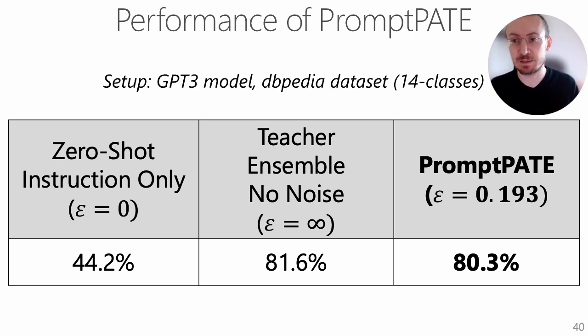If we analyze the teacher ensemble, so without any privacy, the performance is almost doubled to 81.6%, and this is because of providing the shots in our prompts. However, our prompt PATE provides us with the best of both worlds. We have high performance of 80.3%, and also a very strong privacy guarantee with epsilon less than 0.2.